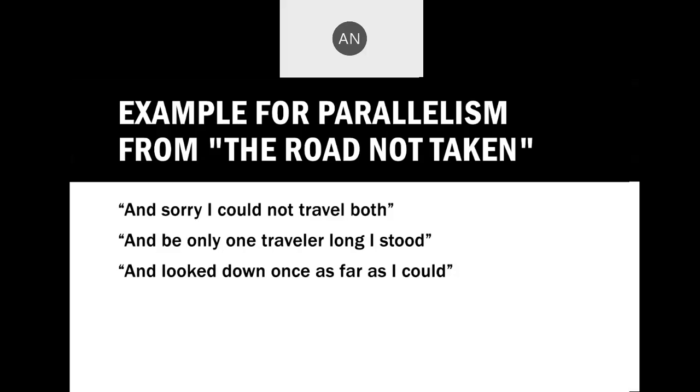If two people are in a party, the other person's plate will always look better: "Hey, you bought this also, I did not get it. Where was it laid out?" It is like that. Here the poet is sorry he could not travel on both roads. He has made a choice, he chose the second road. He has become successful, but he feels, "I could not travel on the other road."